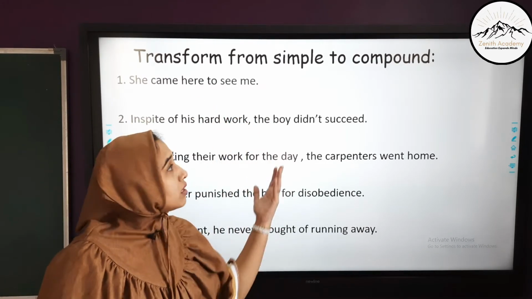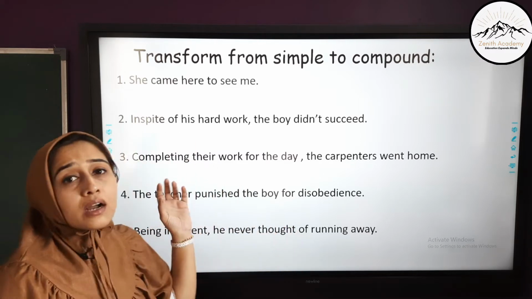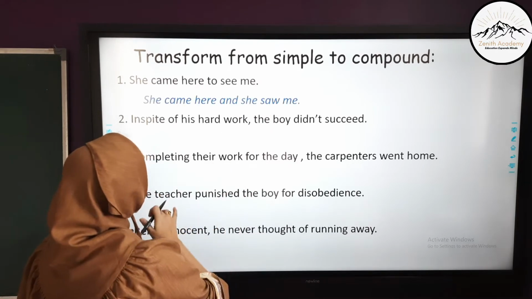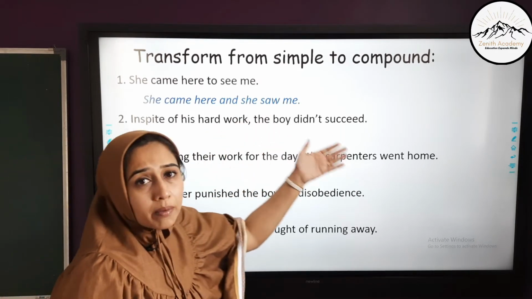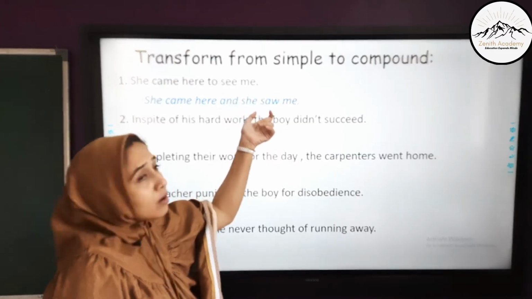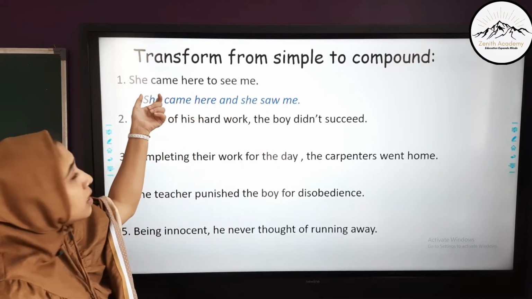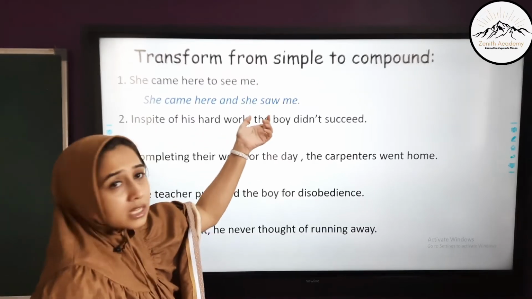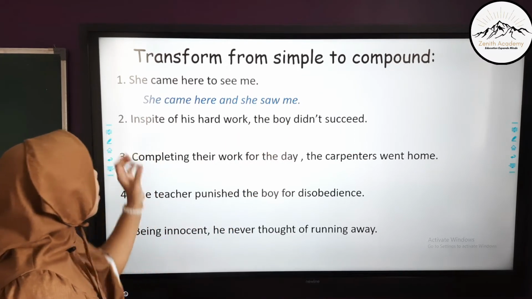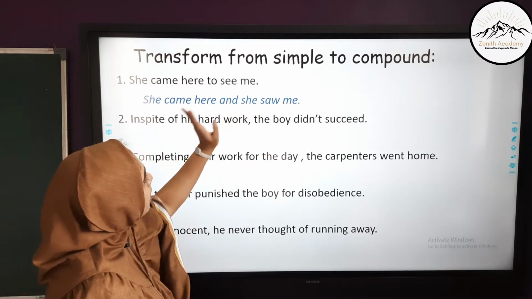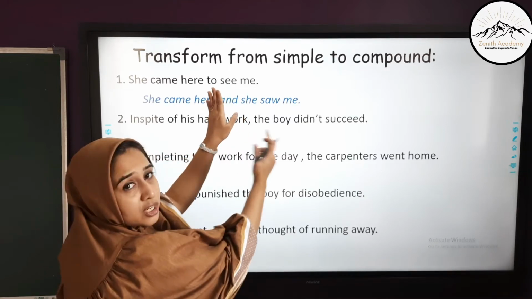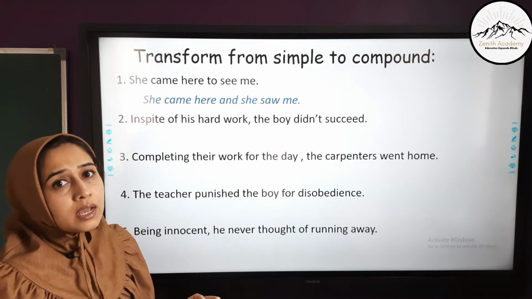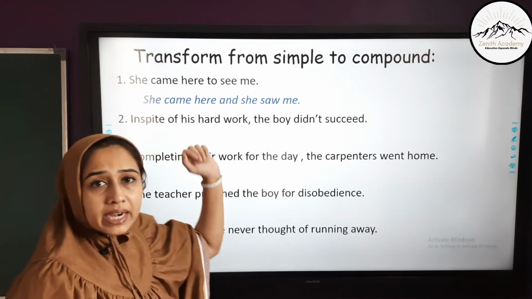Now when I have to convert this into a compound sentence, I have to add a coordinating conjunction over here. So the sentence becomes, she came here and she saw me. Now I am using the past form of the verb see because here the past tense of the verb is used, came. That is why I have also converted this into past tense. Also remember, when you see she came here and she saw me, both convey complete sense. They both are individual main clauses and they both have subject and predicate format.